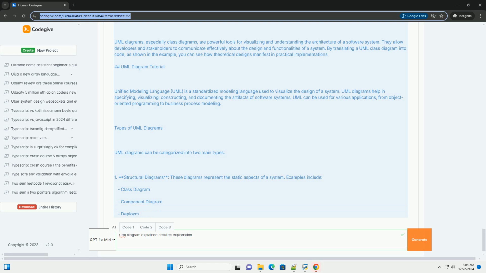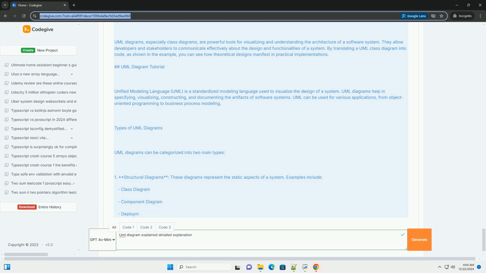Self.name equals name. Self.member_ID equals member_ID. Def get_details, self. Return f member name, self.name, member ID, self.member_ID. Class Library. Def __init__, self.